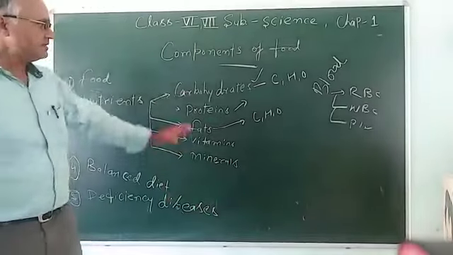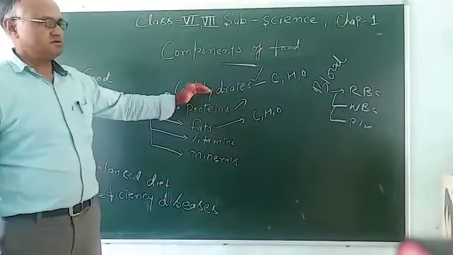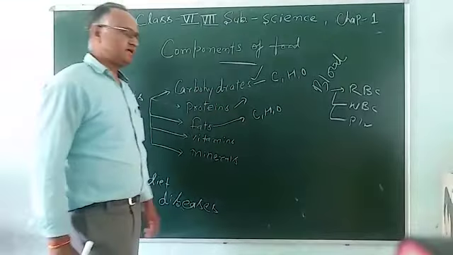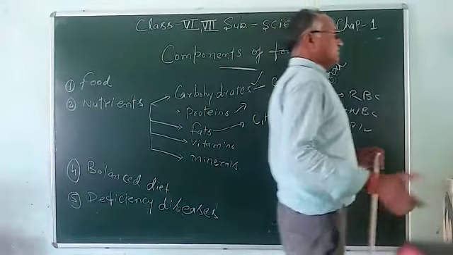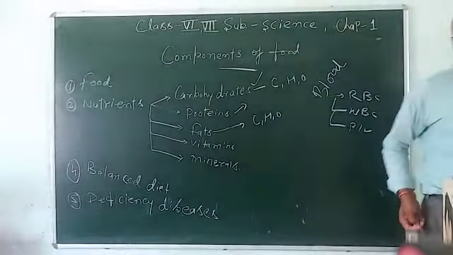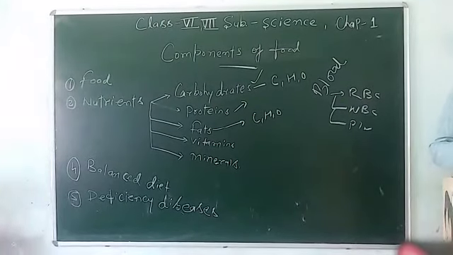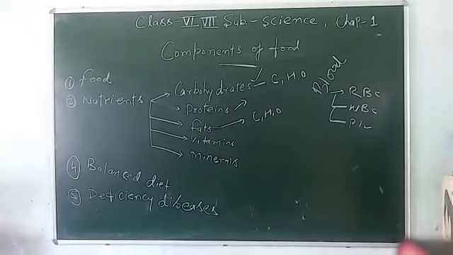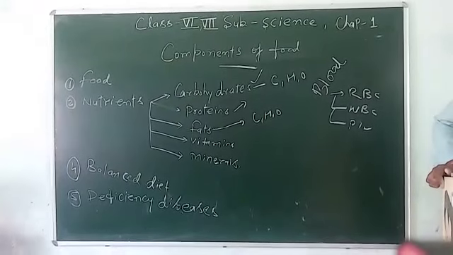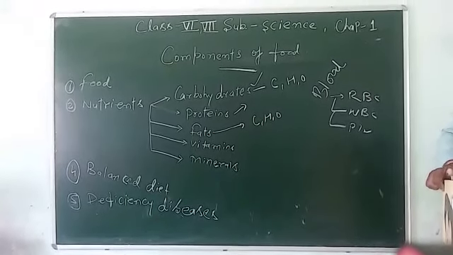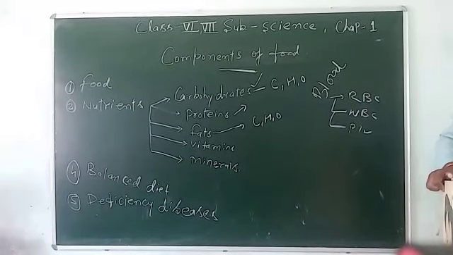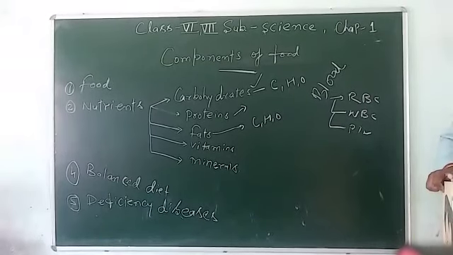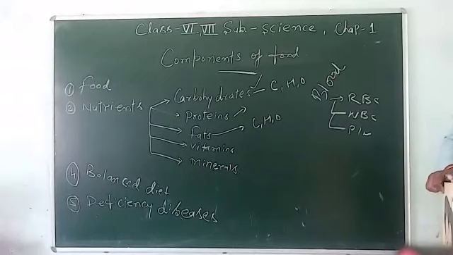We know very well, what is obtained from plants is known as plant fat, and what is obtained from animals is known as animal fat. Animal fat sources are milk, egg, butter, mutton, and the plant fat sources are cashew nut, groundnut, coconut, mustard, etc.